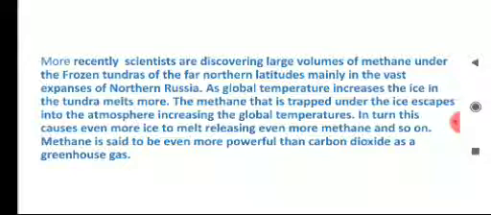The methane that is trapped under the ice escapes into the atmosphere, increasing the global temperatures. In turn, this causes even more ice to melt, releasing even more methane, and so on. Methane is said to be even more powerful than carbon dioxide as a greenhouse gas.